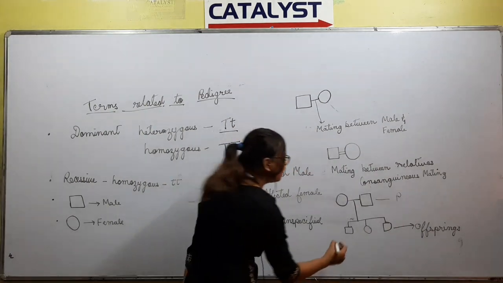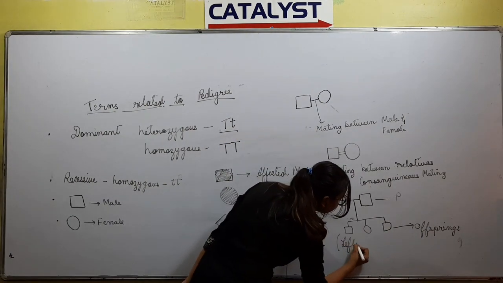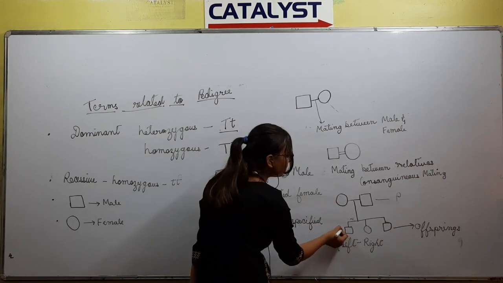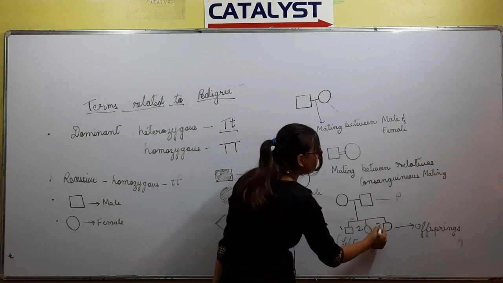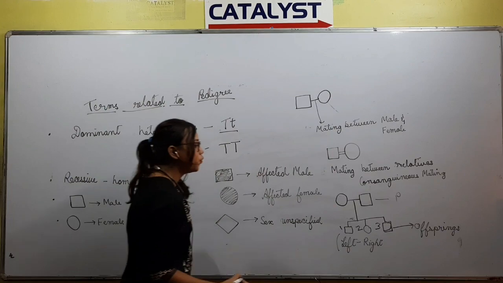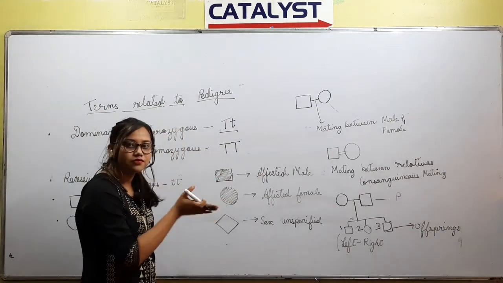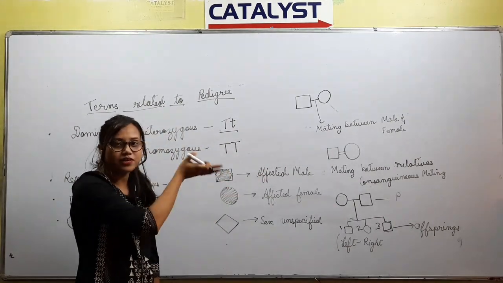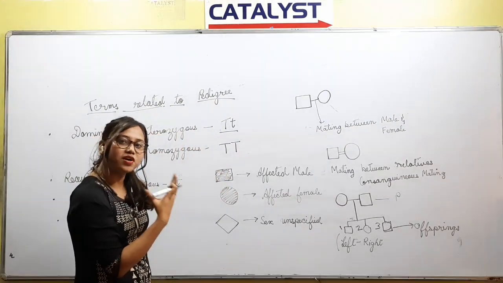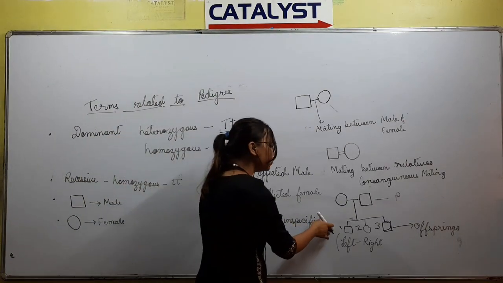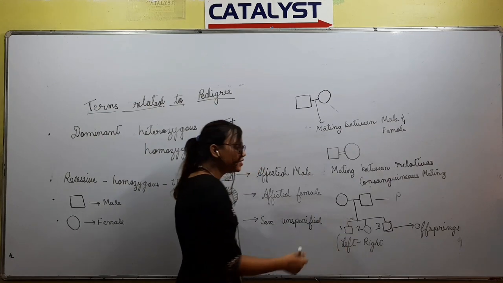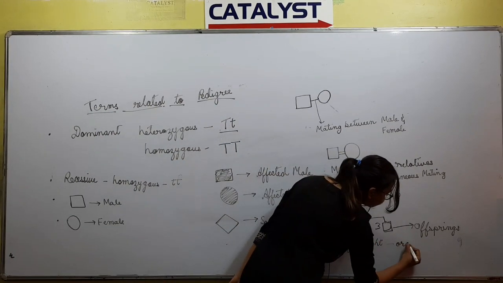Offspring are numbered from left to right in order of their birth. So this will be the first offspring, this will be the second, this will be the third. Whenever there is a horizontal line between male and female, it indicates parents, and the vertical line from the horizontal line tells us about the offspring.